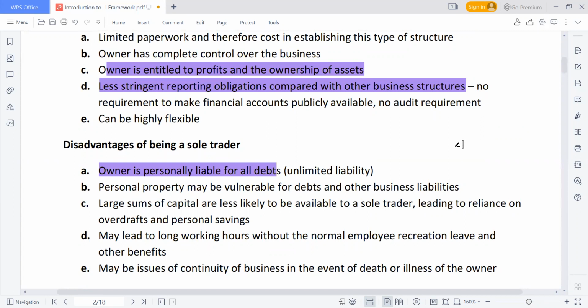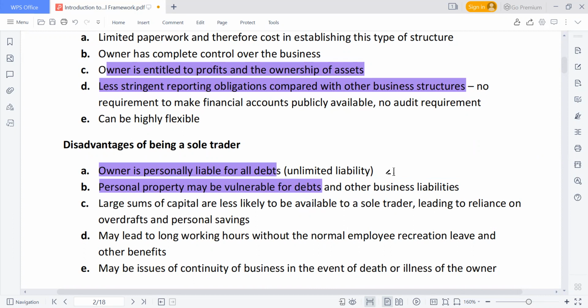Another disadvantage of this form of business organization is that personal property may be vulnerable to debt and other business liability. Meaning that apart from the business property, the personal property of the owner is also very vulnerable to debt.